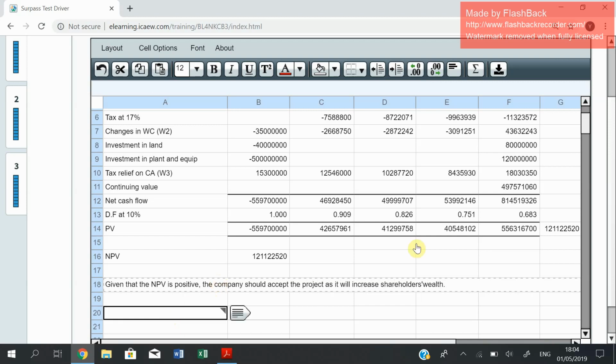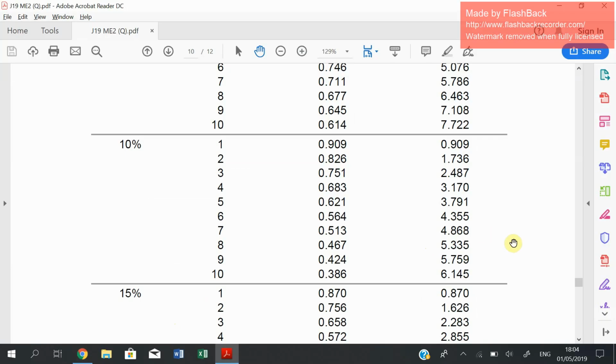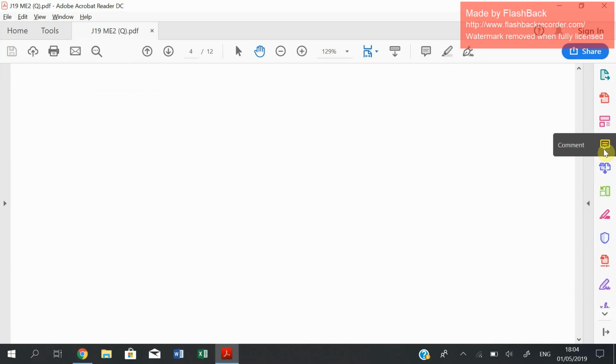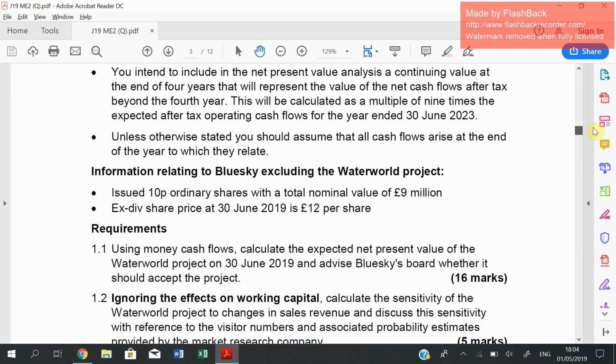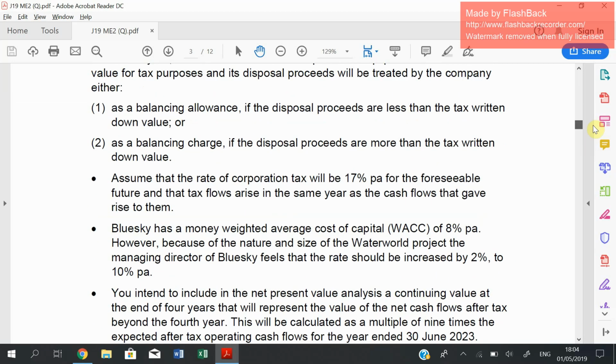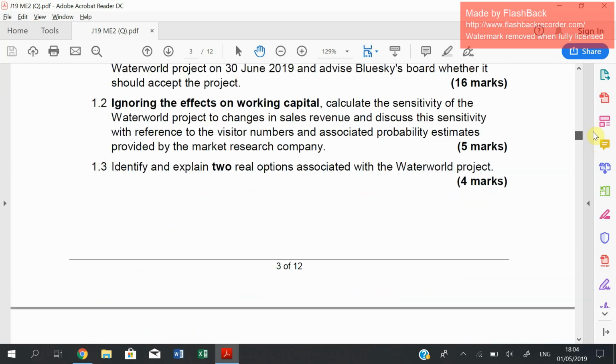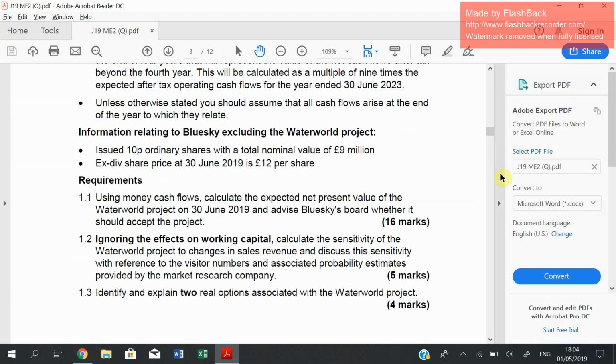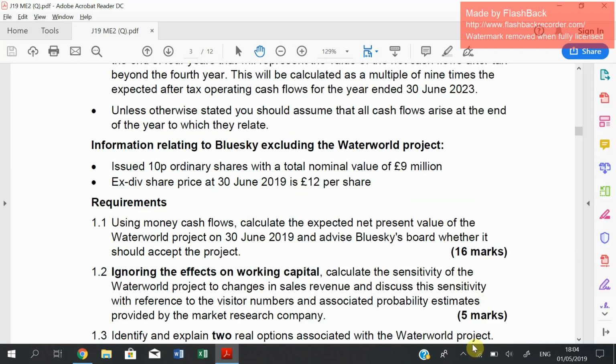Yep, here you go. So that's it for this question, which is about point A. A complete question on inflation and tax and capital allowance on working capital, where it says advise whether it should accept the project. This is a 16 marks question. Thank you. More questions to follow soon.